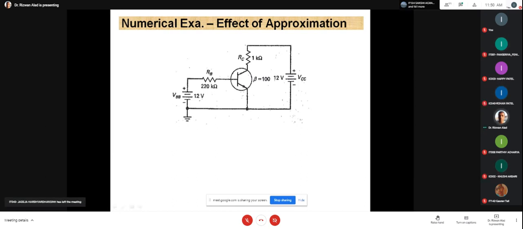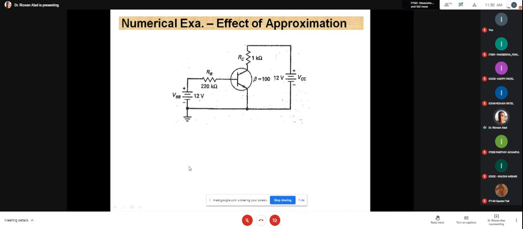Okay, now in this numerical example, VBB is equal to 12 volt, RB is 220 kilo ohm, RC is 1 kilo ohm, beta DC of the transistor is 100, and VCC is equal to 12 volt. Now my request to all of you is to apply the first and second approximation and tell me the value of IB, the value of IC, and the value of VCE.